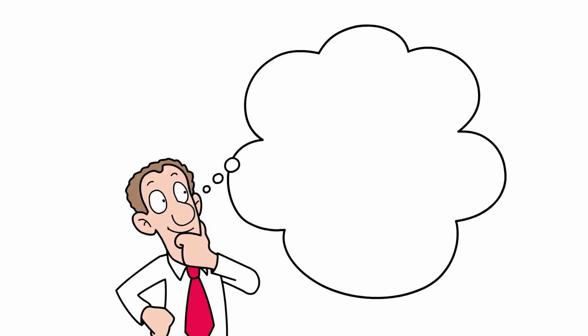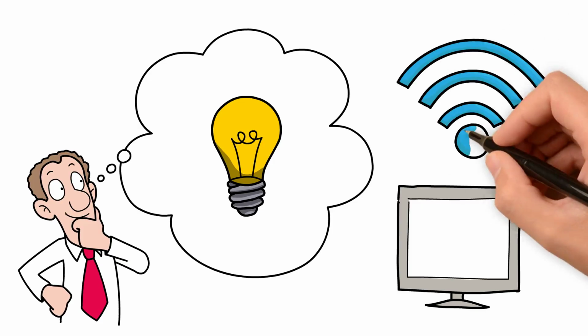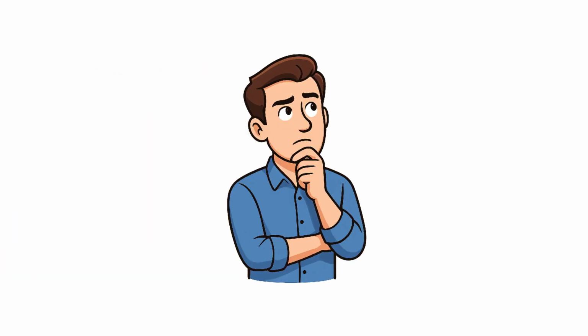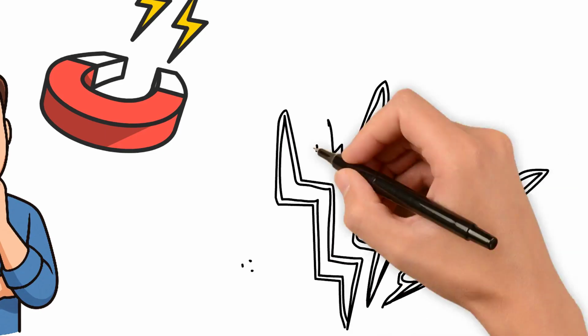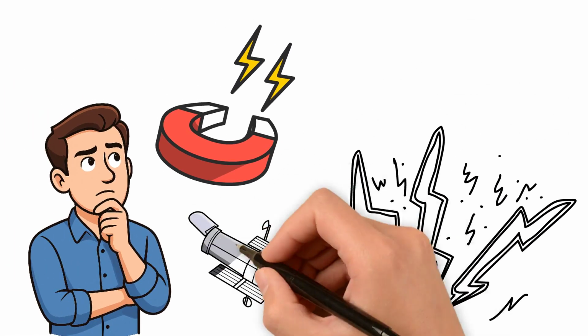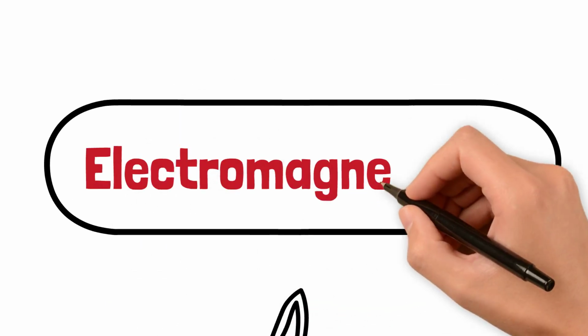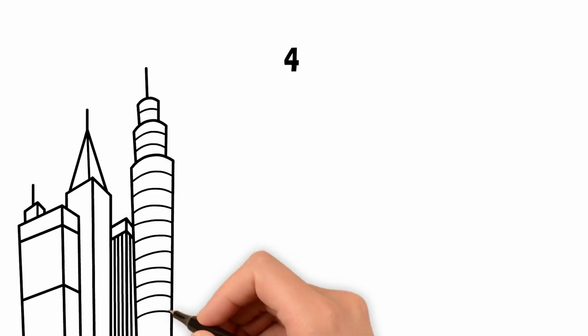Imagine a world without electricity, no lights, no computers, no internet, no communication. Now imagine the invisible force that powers it all, the force that makes magnets pull, lightning strike, and your phone connect to a satellite millions of kilometers away. That force is electromagnetism, one of nature's four fundamental forces and the backbone of modern civilization.